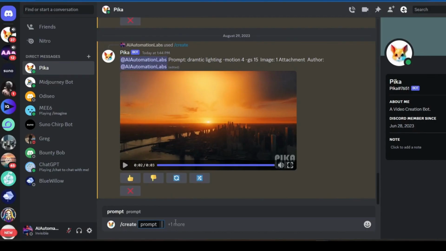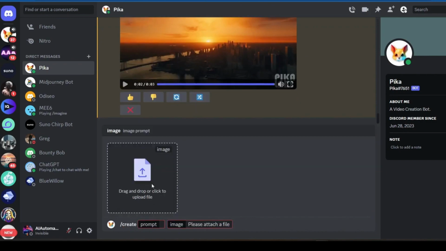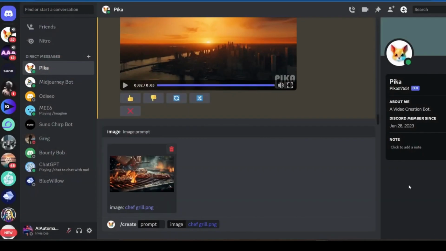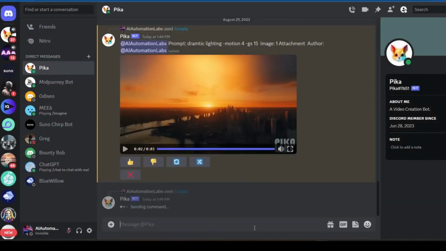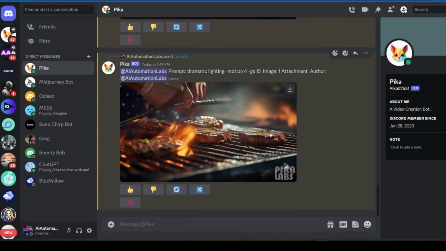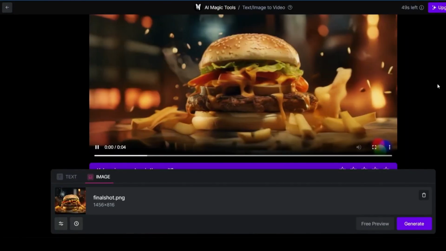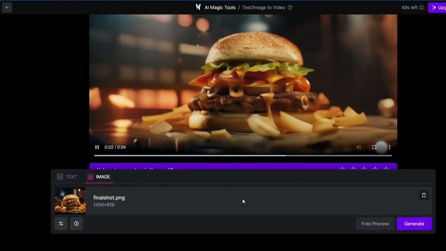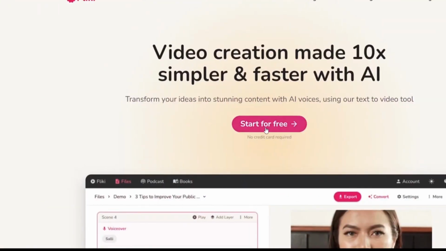This process can be repeated for each image, ensuring a cohesive and engaging visual experience throughout the video. With these user-friendly tools and ChatGPT's guidance, creating compelling visuals for our video has never been easier. And download the videos.